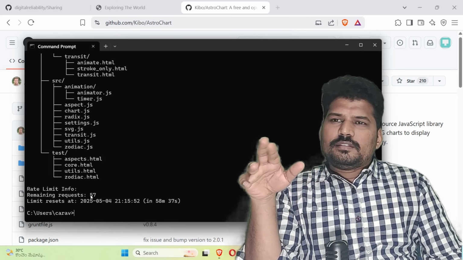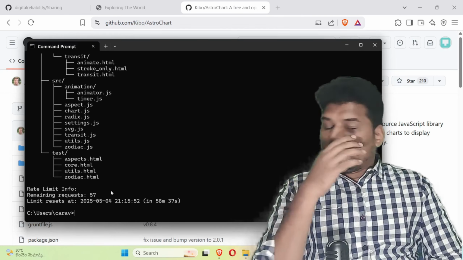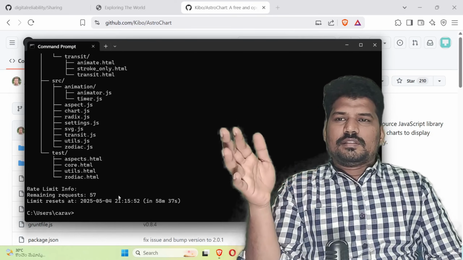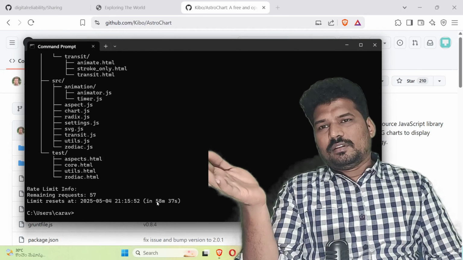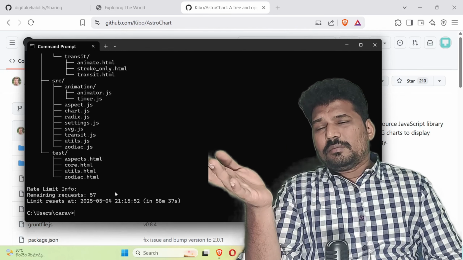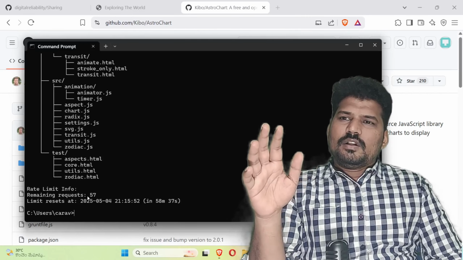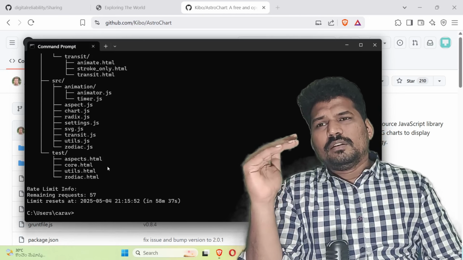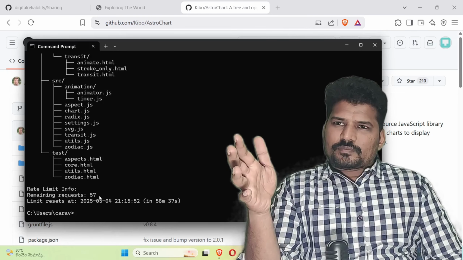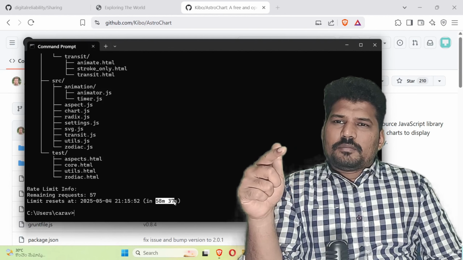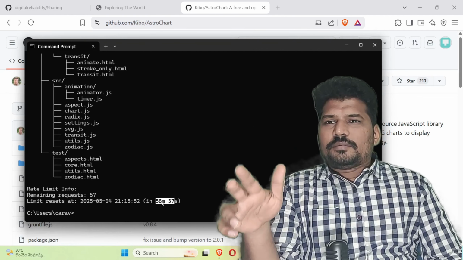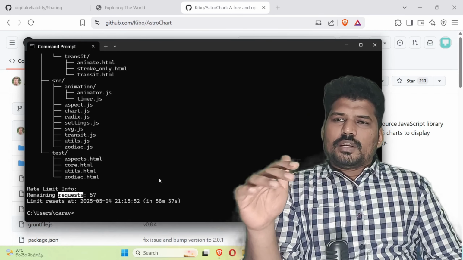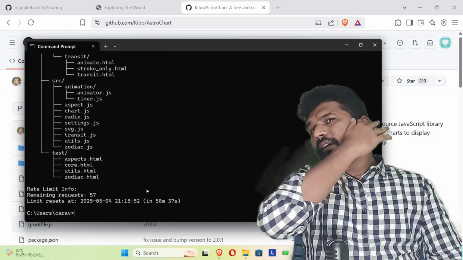Not only that, see, in this program there are approximately 60 requests you can make through GitHub without any token, and you can't make more than 60 requests in 1 minute. I mean, only 60 requests per minute. So the requests remaining will appear here. So 57 times you can do this before 58 minutes 37 seconds. After this 58 minutes 37 seconds elapses, again you can make 60 requests. This is without having a token key.